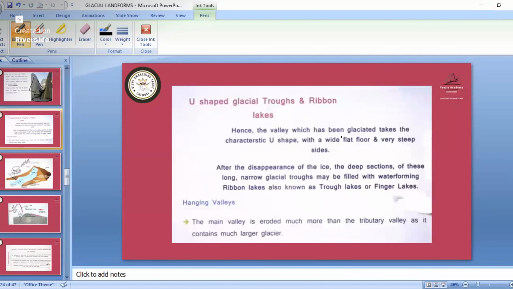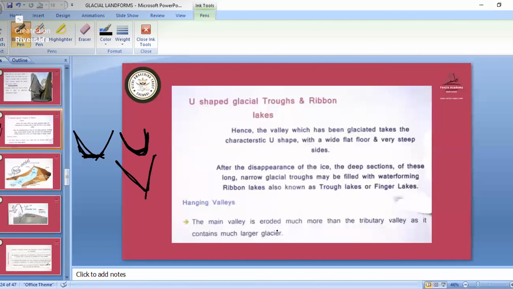Hence the valley which has been glaciated takes the characteristic U-shape. That glaciation will take the shape of a U, with a wide flat floor. See, in a V-shaped valley we have the narrow floor, but where the U shape is, we have the wide flat floor and very steep sides. So that is known as the U-shaped valley.